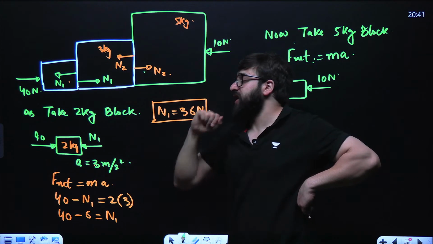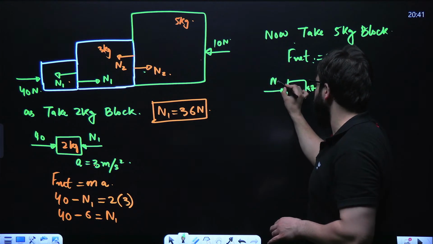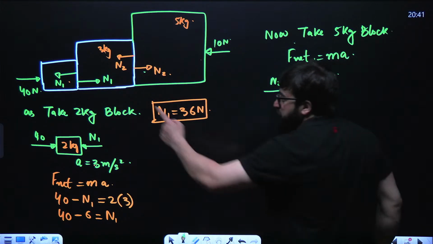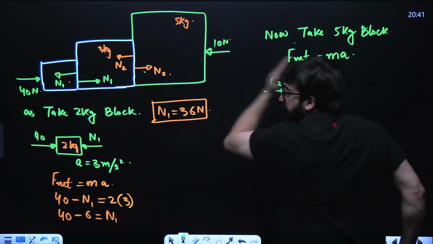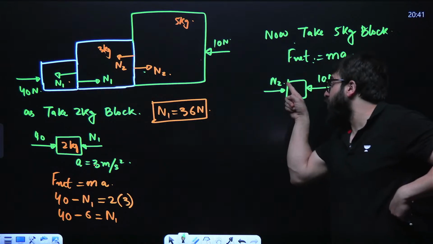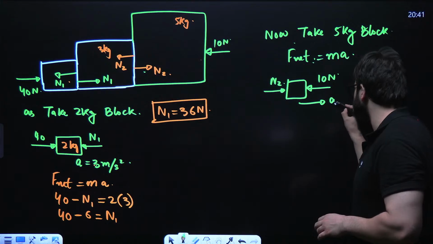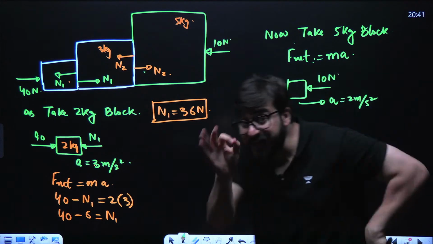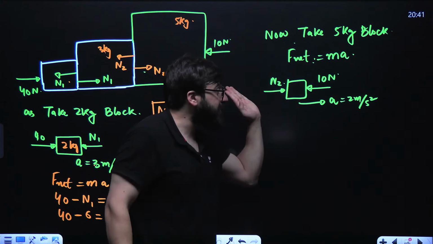That is this N2. Now, if this was the 40 Newton, the block is accelerating in this direction. So here, which one is greater? Obviously, N2 is greater than this, because this is the acceleration over here. So whatever is the direction of acceleration, same will be the direction of net force.